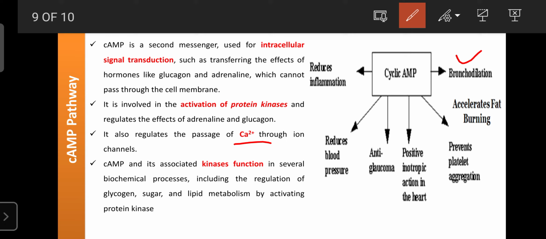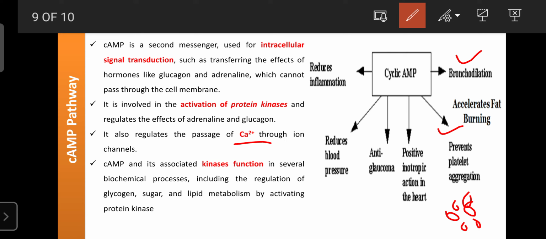Then cyclic AMP also prevents platelet aggregation, that is the clumping of platelets in a particular place inside the blood vessel. This is responsible for atherosclerosis, or blockage of the blood vessels. For healthy purposes, platelet aggregation is required for wound healing, but if it occurs inside the blood, it is responsible for blockage of the blood vessel, and that condition is known as atherosclerosis. But cyclic AMP also prevents the aggregation.